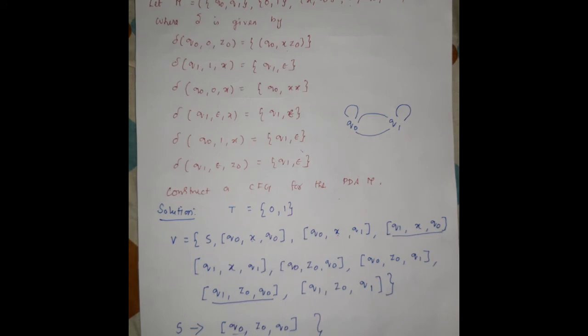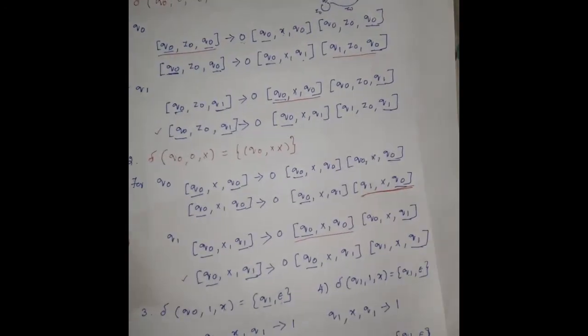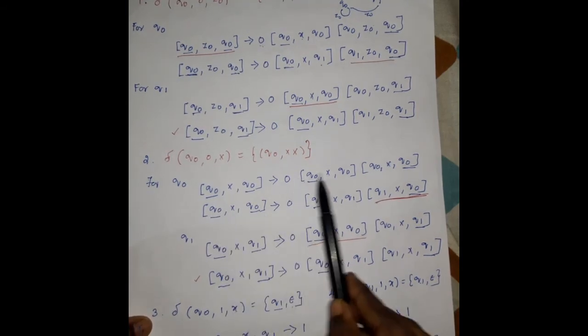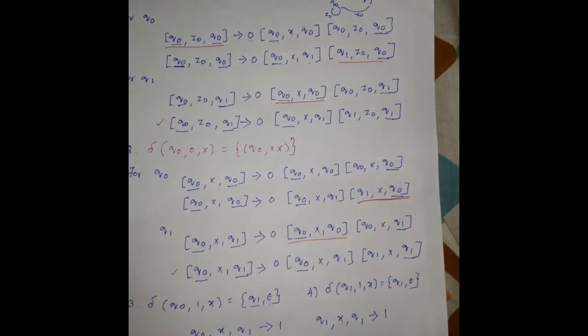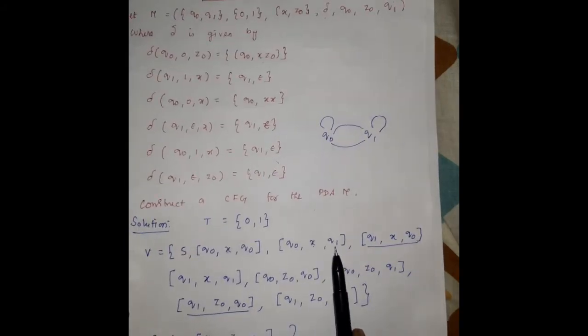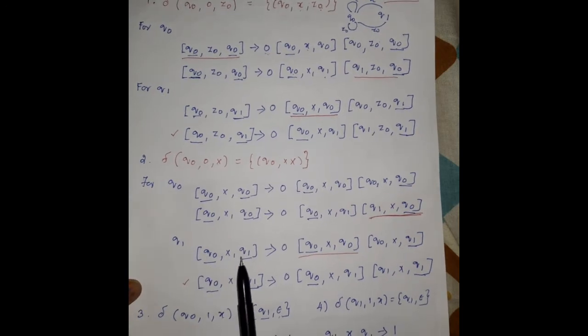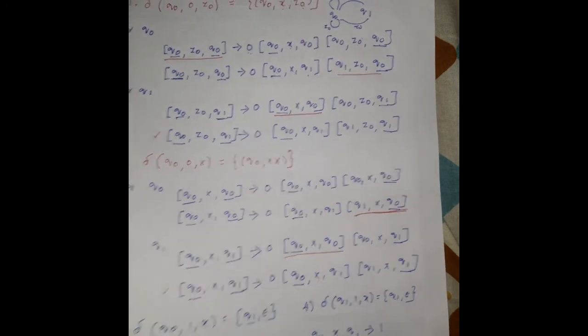Which means, let us take S as one variable, so S has 2 productions. For example, considering q0 x q0, q naught x q naught has two productions on the right hand side. Similarly, q naught x q1 also has productions on the right hand side.